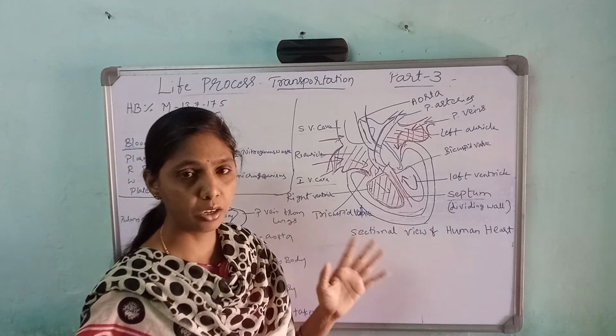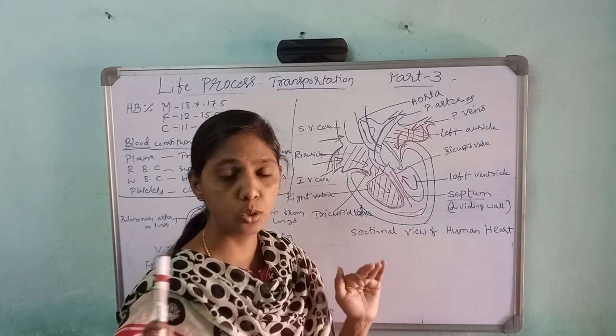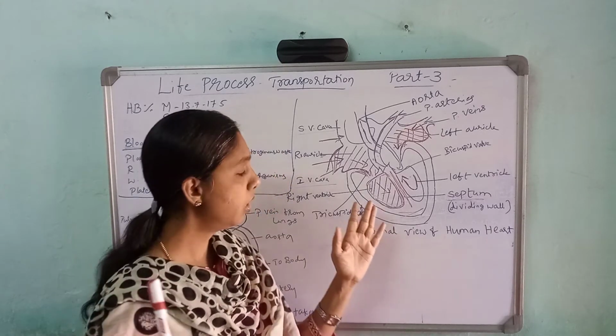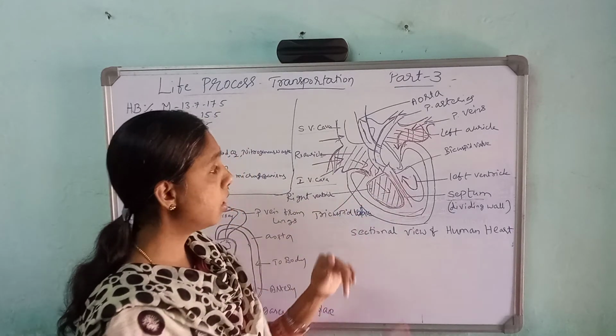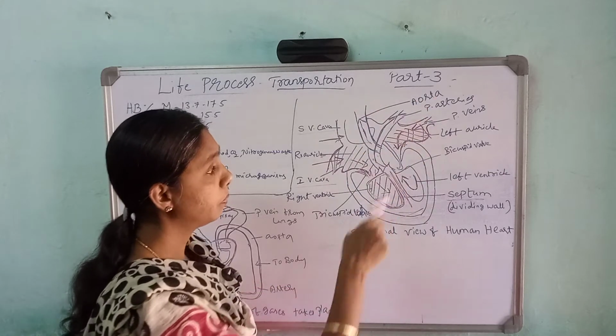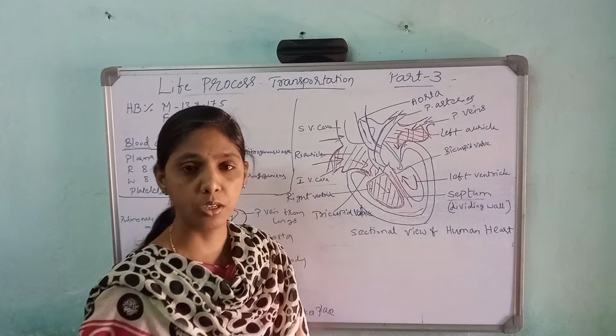The walls of the ventricles are thick because they have to pump the blood with high pressure to all the parts of the body. That's why the walls are thick. And also the aorta, there is one big vessel, that is the aorta, which carries pure blood to all the parts of the body.